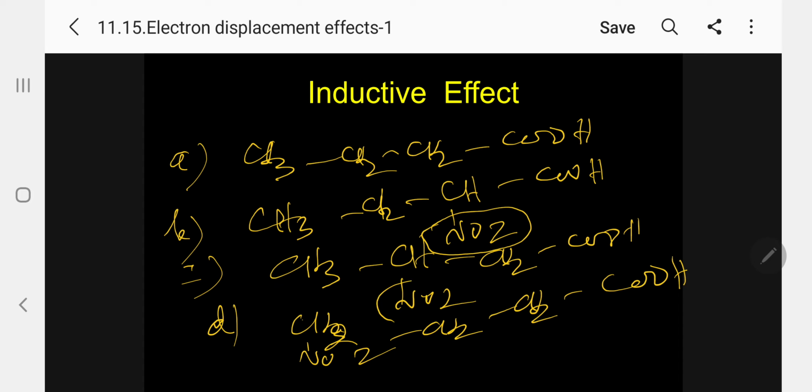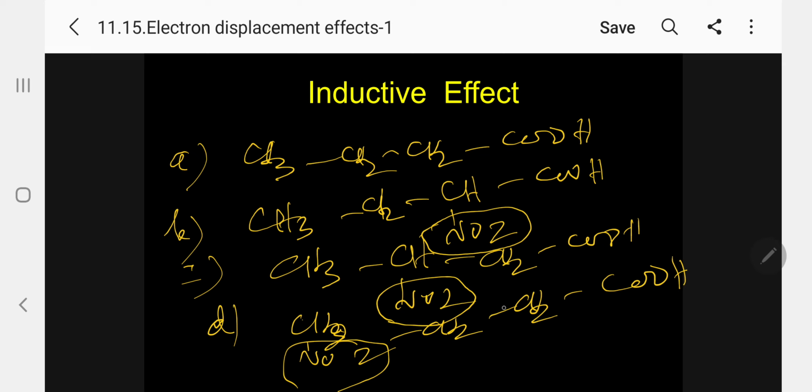Then in the third carbon atom, there is a NO2 group. In the fourth carbon atom, there is a NO2 group. Here, there is no electron releasing group. All the 3 are electron attracting groups, but the only thing is, it is far away from the COOH group. So the inductive effect explains very clearly that the effect decreases when the length of the chain increases.